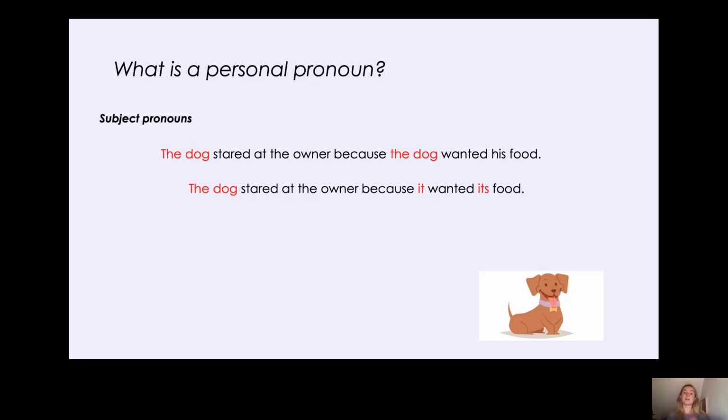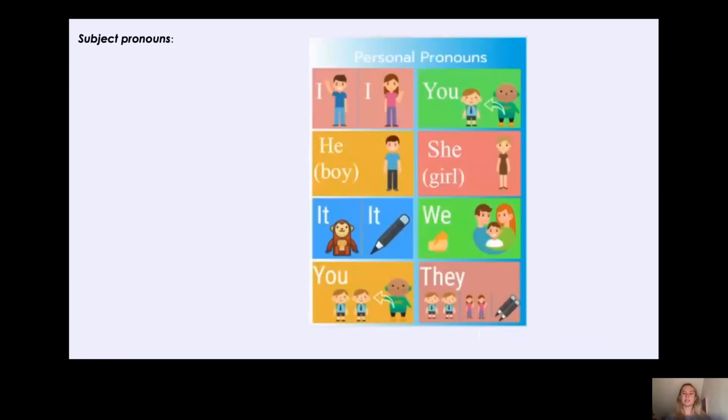Yes, we could say the dog stared at the owner because it wanted its food, or because she wanted her food, or because he wanted his food, depending on the gender of the dog. So therefore, we have replaced the dog with the subject personal pronoun it to avoid repeating the dog. Okay, so as I said, subject pronouns replace the person or the noun that is doing the action.